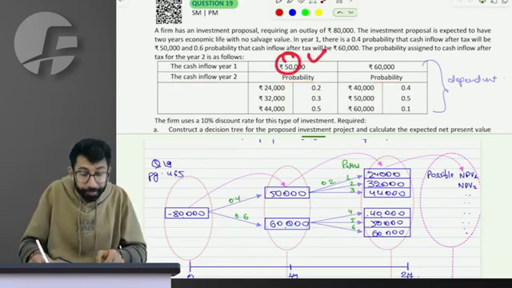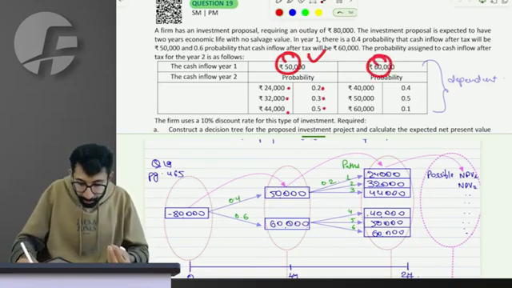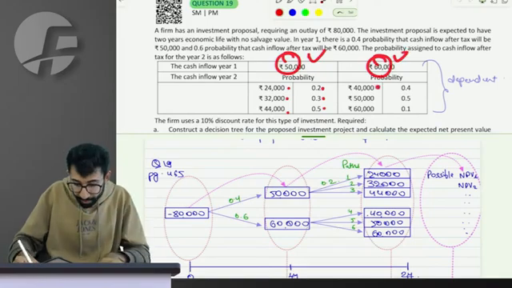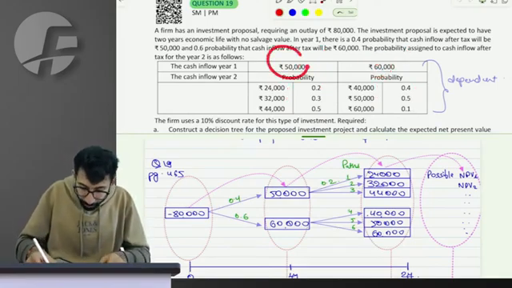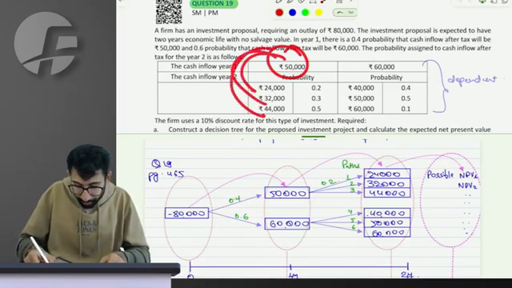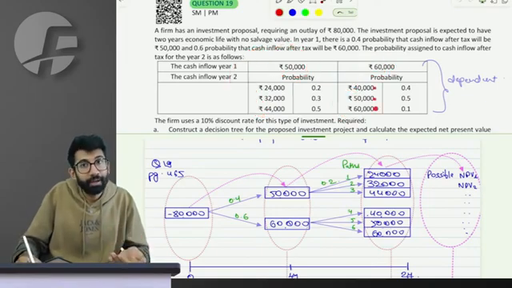In year 1, if it is 50, then in year 2, it will be 24, 32 and 44,000 with these probabilities. In year 1, if it is 60, then cash flow will be 40, 50 and 60 with these probabilities. So the cash flow of year 1 will decide the cash flows of year 2. If I have higher cash flows in year 1, then year 2 will automatically have higher cash flows.